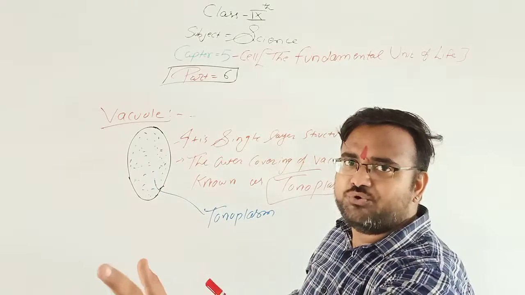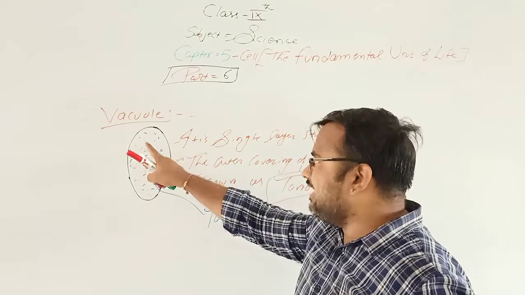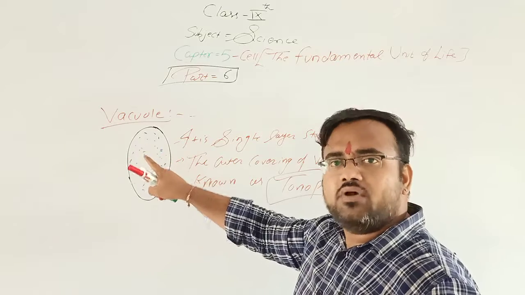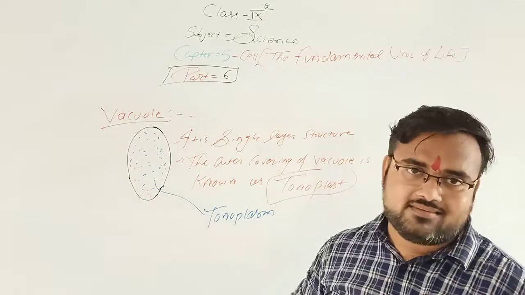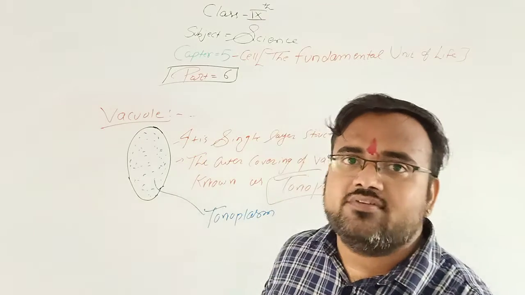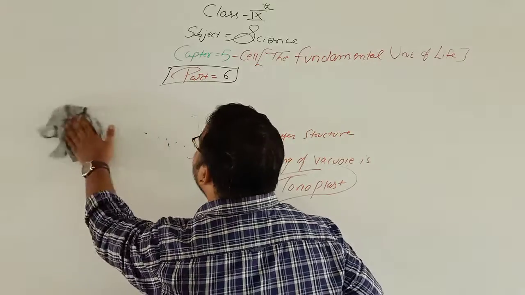Its outer covering is tonoplast and its inner liquid is known as tonoplasm. Clear? So this is the vacuole, and the last structure which is present inside the cell is known as nucleolus.